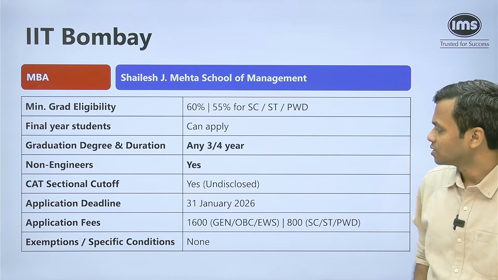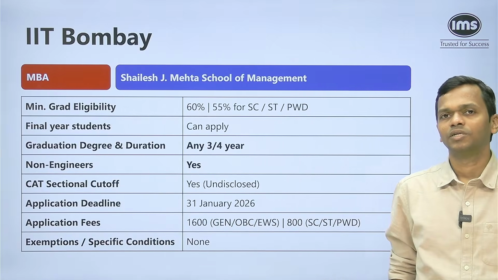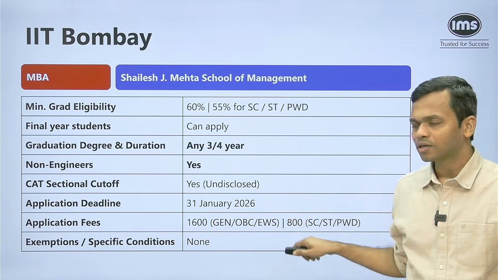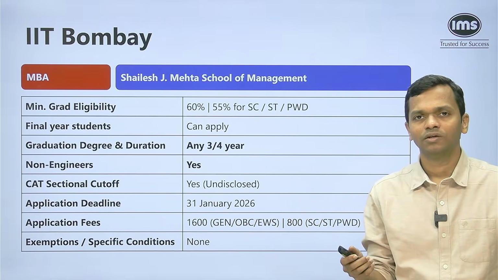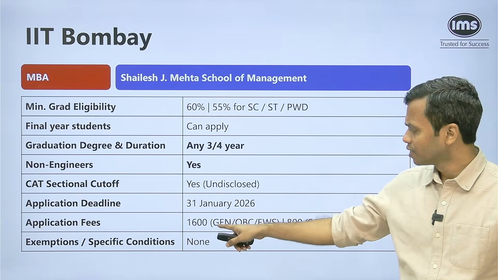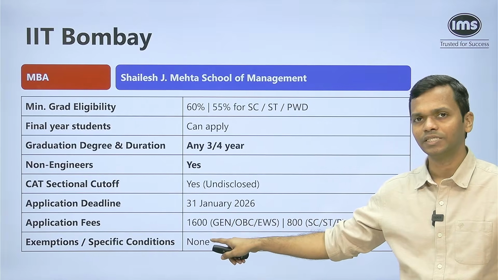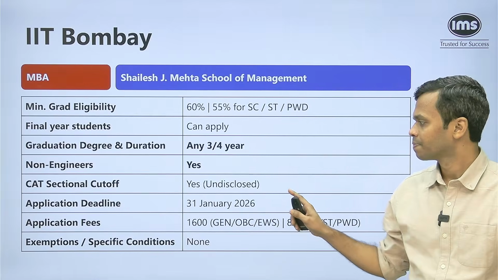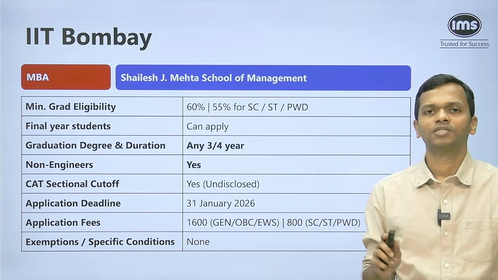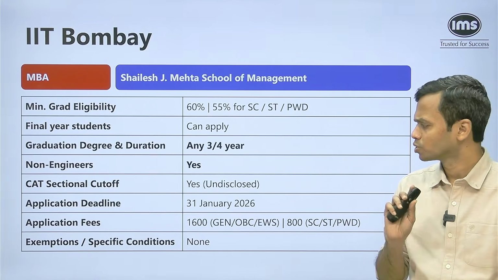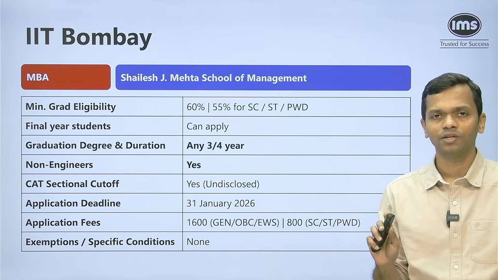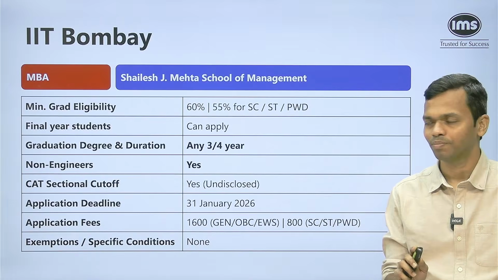The application fee is going to be 1600 for general, OBC and EWS, and for the rest of the categories it is 800. This pattern you will see at most of the other programs as well, where the general, OBC, EWS fee is there, half of that is typically the SC, ST, PWD fee. And are there any exemptions or specific conditions? None. So there is no specific condition that is required to apply to IIT Bombay. You can be any 3 or 4 year graduate and you are eligible to apply.